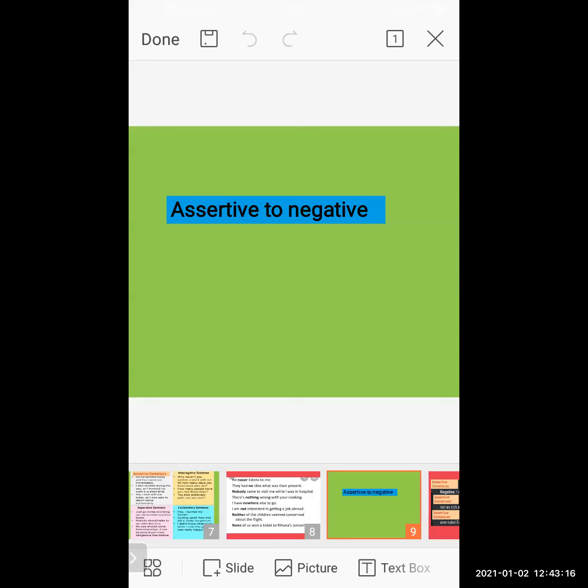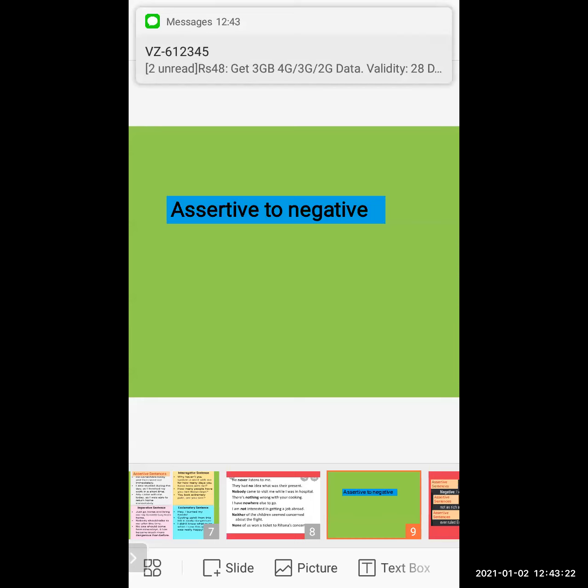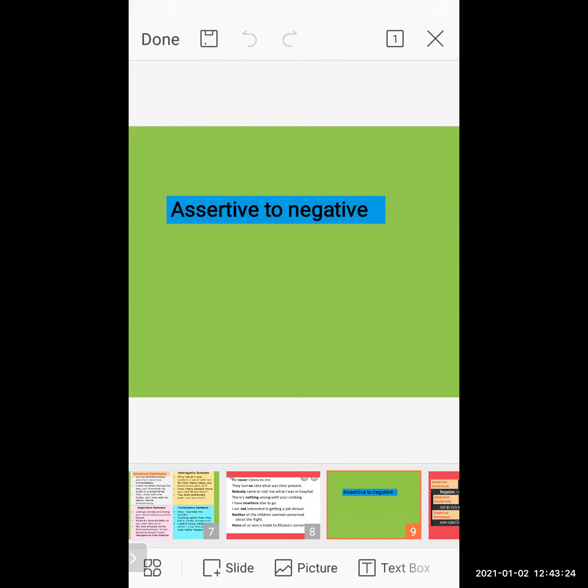What is assertive? Assertive means they give a proper idea, clear information, and the sentences end with a full stop. That is the assertive sentence. Now, this assertive sentence we have to transform to negative.